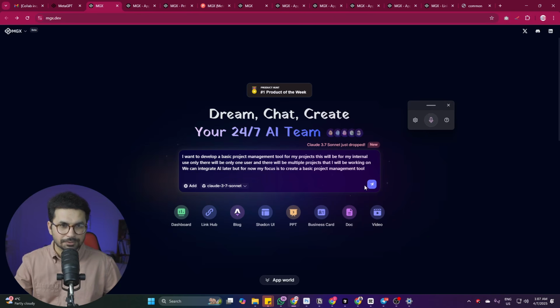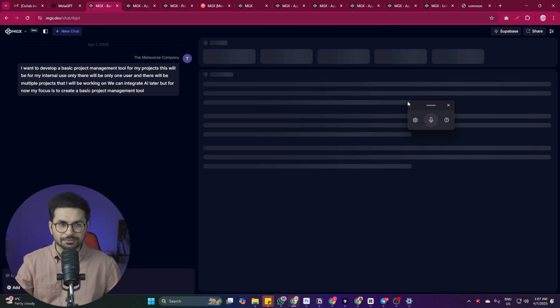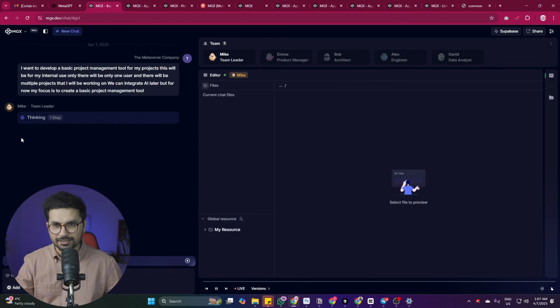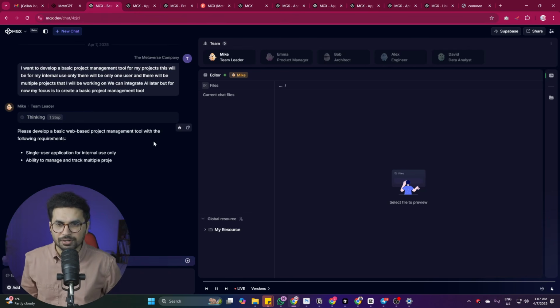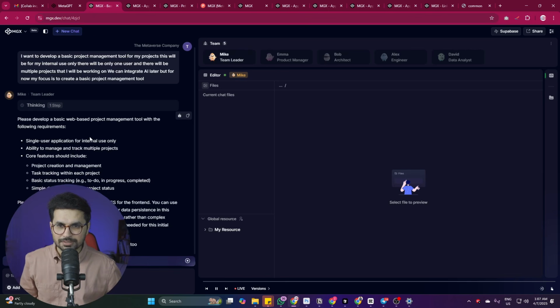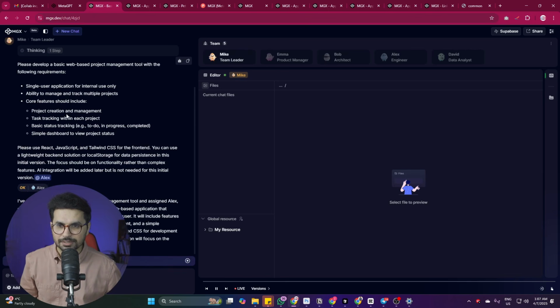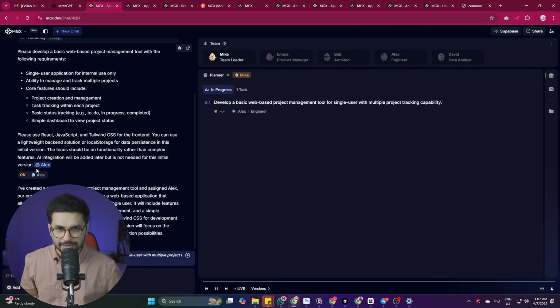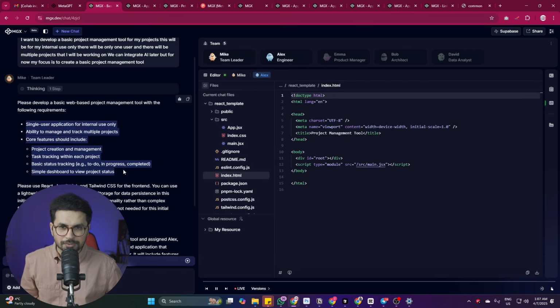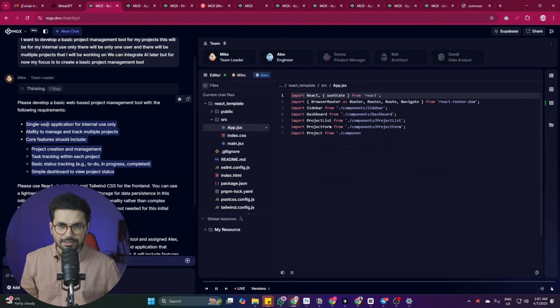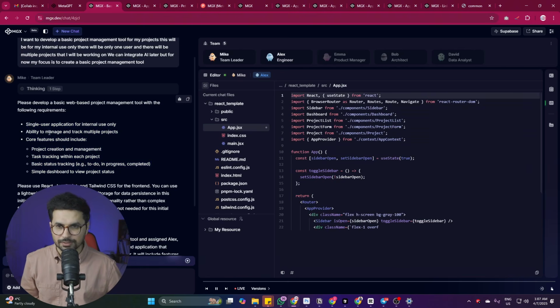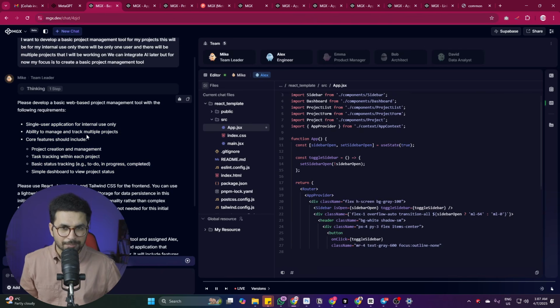Alright, so once you have provided your requirements, simply press enter, and now the AI agents will be in action. So Mike is right now thinking, and Mike will actually start creating some sort of requirements. Mike is saying that, okay, please develop a basic web-based project management tool with the following requirements. Now Mike has mentioned Alex in there. So Mike explained these requirements to Alex. Mike said that, okay, this application is going to be a single user application for internal use only. Ability to manage and track multiple projects.